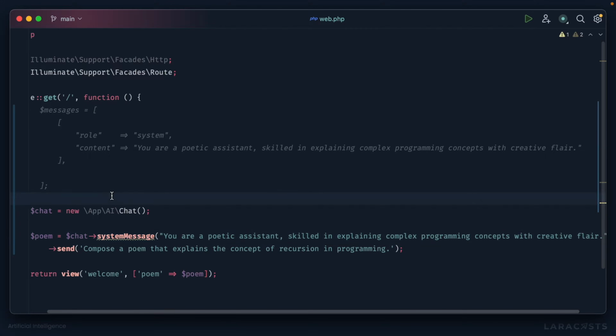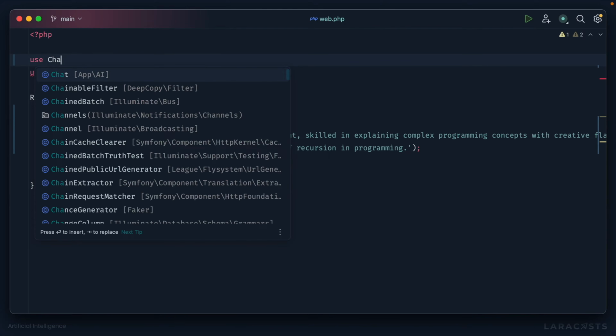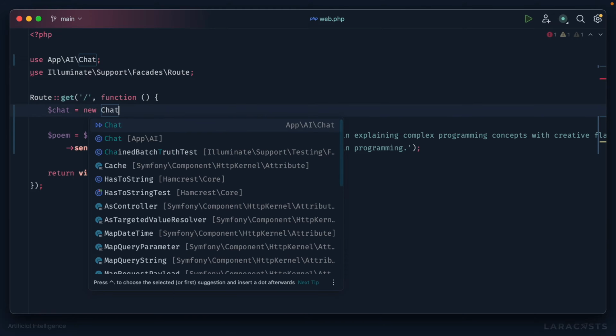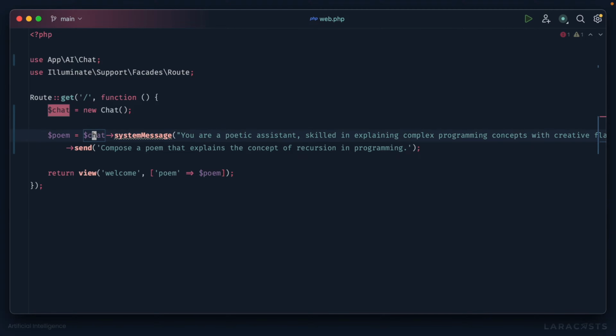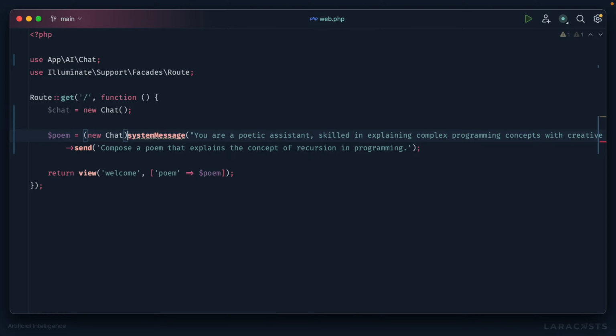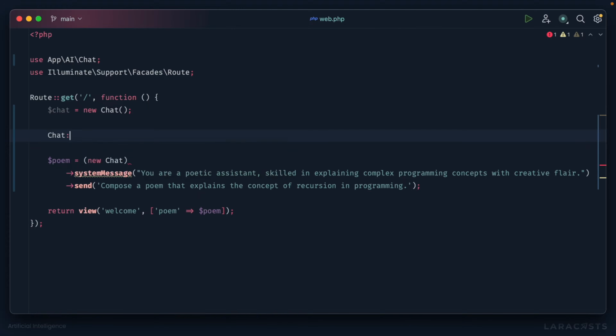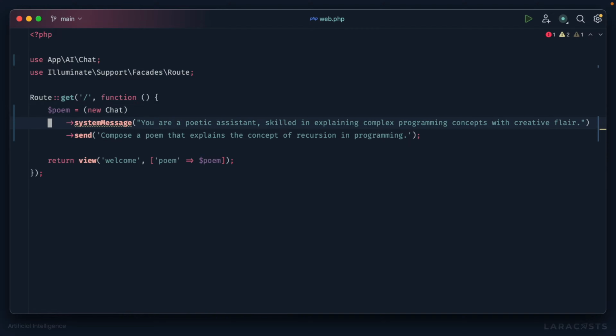All right, so I can get rid of all of this. Now, a little cleanup. Let's import chat and simplify that a little bit. And you know what? I could even do something like this, new chat, or I could even use a real-time facade if I wanted to. That might be cool. And that would allow me to do things like this: Chat, send a message, which is really cool. But yeah, this is sort of what we end up with. All right, new chat, declare a system message optionally, and then send this to OpenAI and fetch a response.